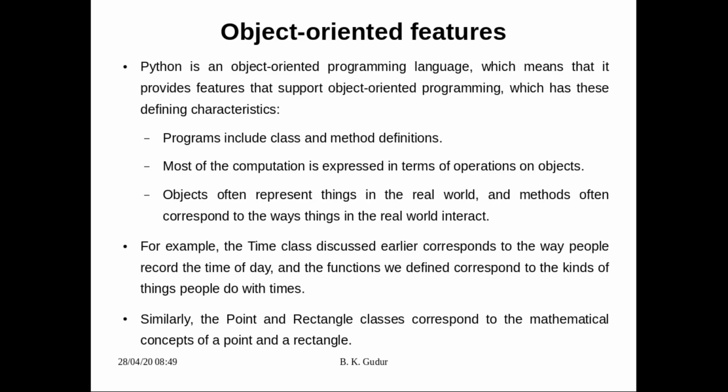They tell the time, which is nothing but printing the time, and they may add some seconds or minutes to the time. These are the things people often do with times. Those things people do with the time will be expressed as functions, and those functions are going to make use of the object. Similarly, another example that we have discussed is point, and another is rectangle classes, which correspond to the mathematical concepts of a point and a rectangle.